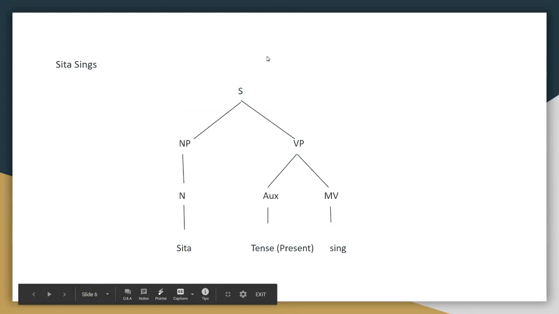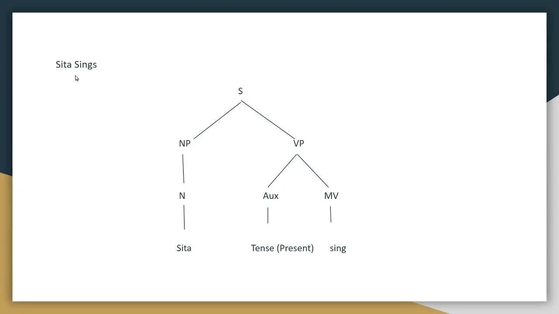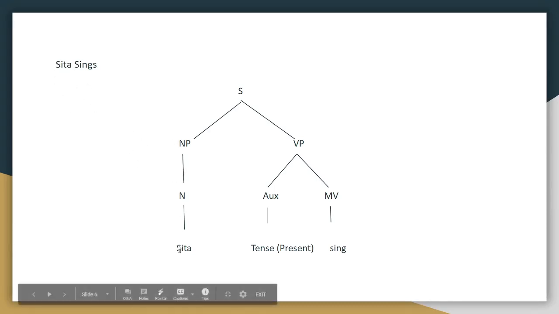Now let's look at another example. Sita sings. So this particular sentence can be split into two, NP and VP. As you all know, there is only one noun here, that is Sita. So NP is complete. Now let's move on to VP.